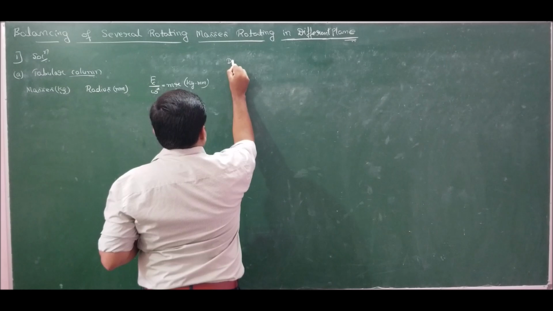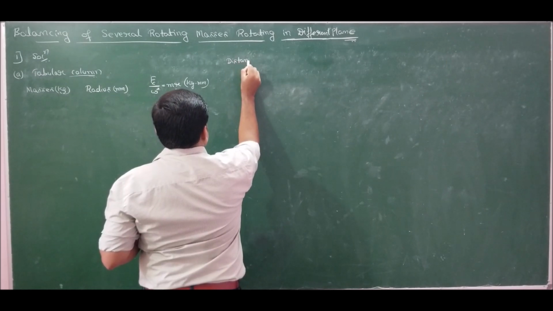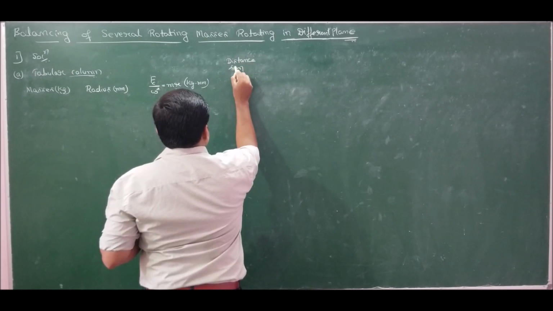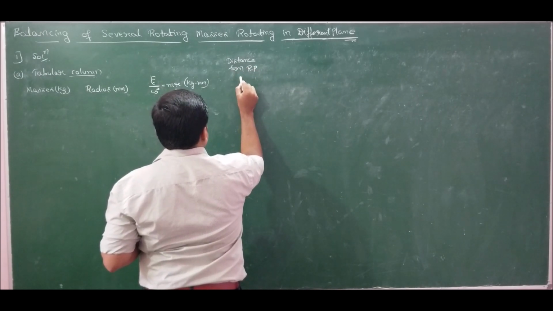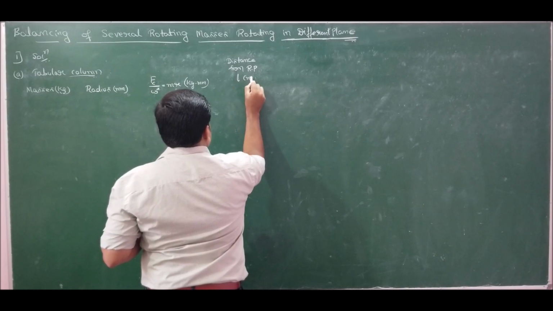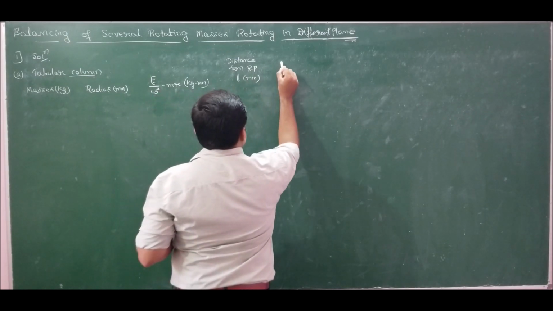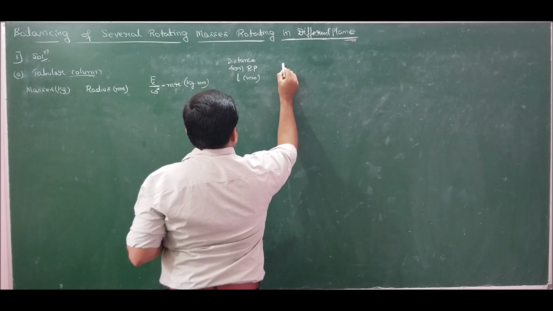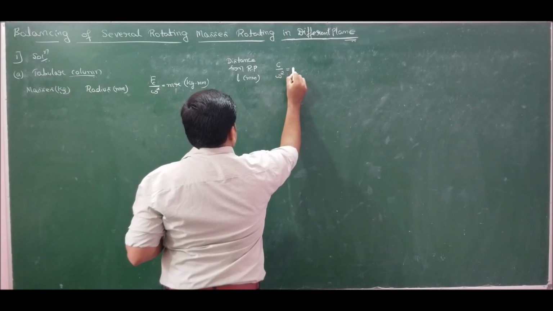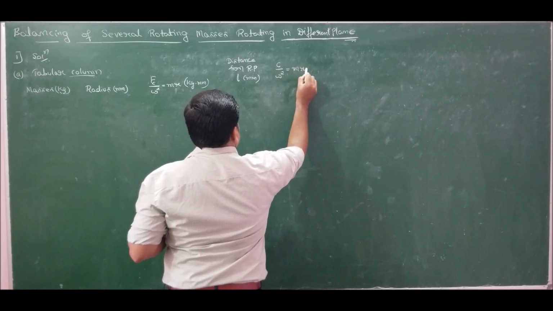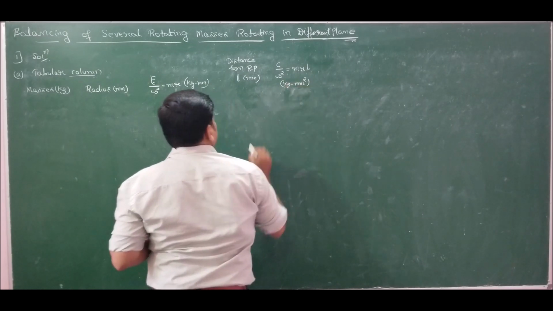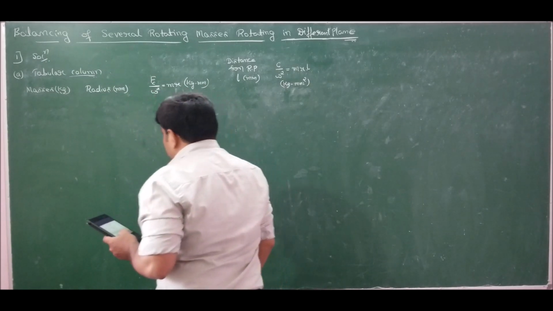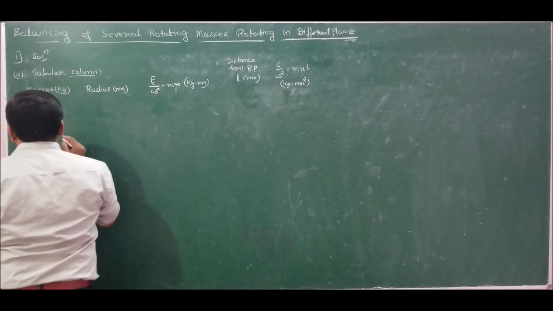Hence the next column will be distance from RP, which stands for reference plane. I will tell you what a reference plane is. Let us take it as L, unit will be in millimeters. So now we know that couple is equal to force into distance. Therefore couple divided by omega square will become m r L, unit will be kgmm square. Kgmm square, correct.